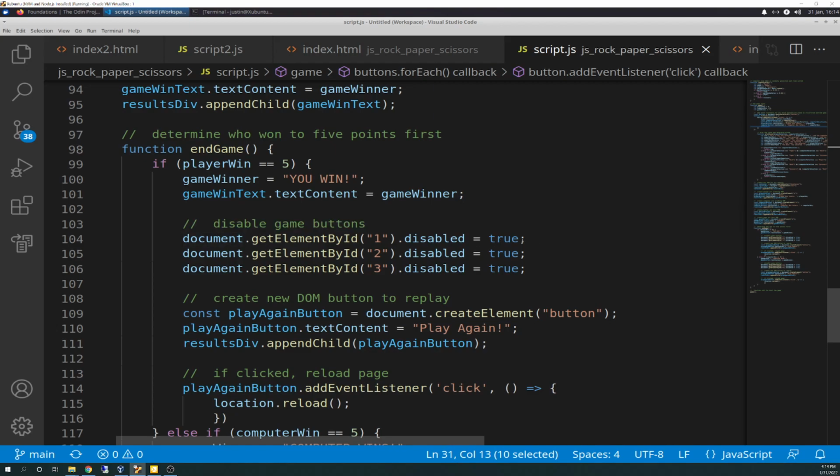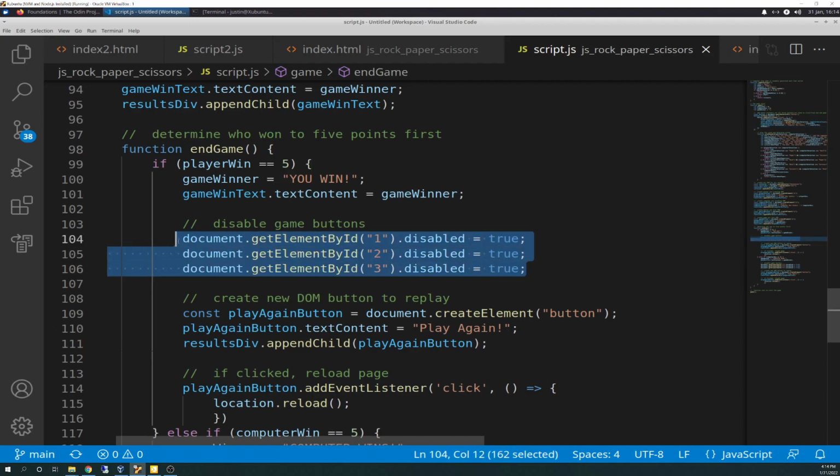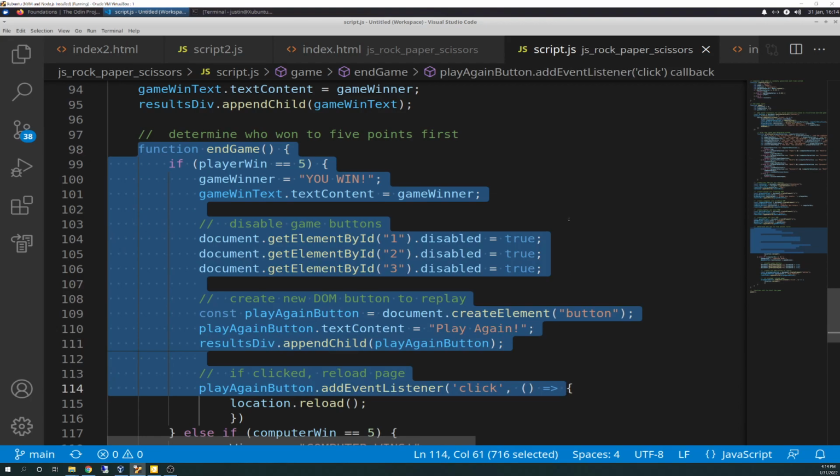And then we're having disable game buttons. So what this does, I googled this: document.getElementById 1, 2, and 3, disabled equals true. This block of code will disable the buttons so that play stops. None of this is actually part of the requirements. This whole end game is something I created because I didn't like how the game just kept going. Even though it didn't say you had to create a soft stop, the game would keep going endlessly even though it said you win.